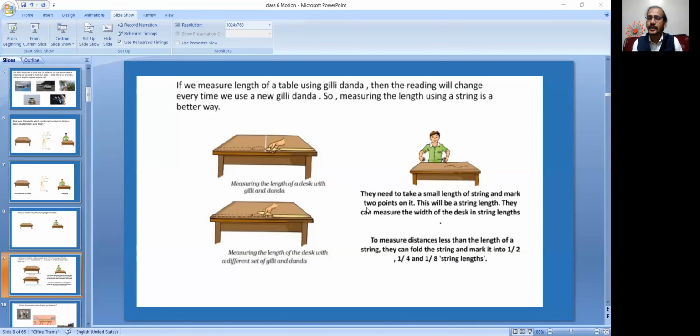So they need to take a small length of string and mark 2 points on it. This will be a string length. They can measure the width of the desk in string lengths. To measure distances less than the length of a string, they can fold the string and mark it into 1 by 2, 1 by 4, 1 by 8 string lengths. Fine. Now you can say which one is the better option? Gilli danga or the string?